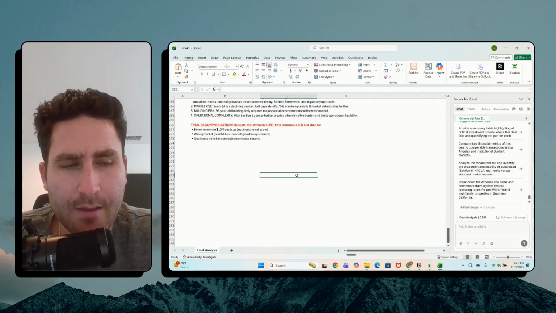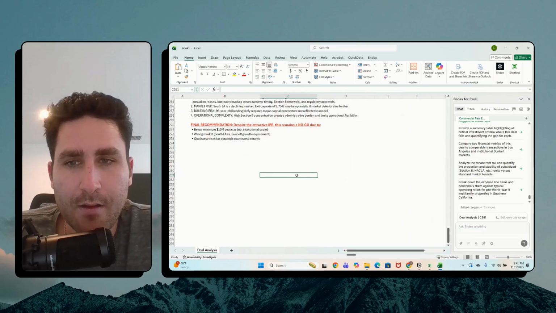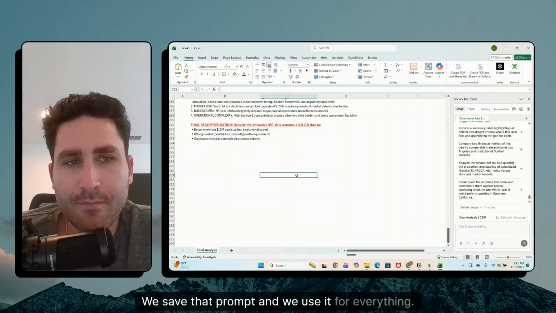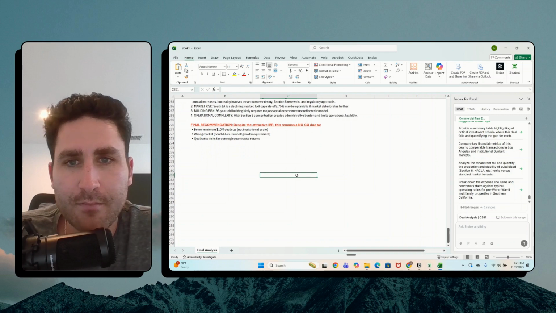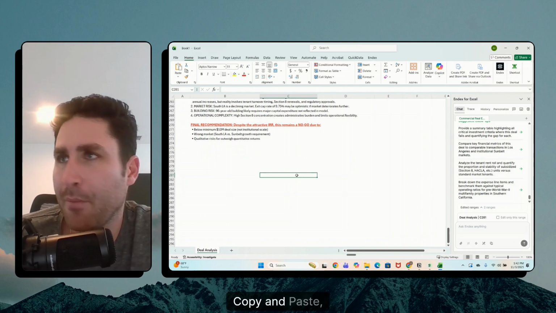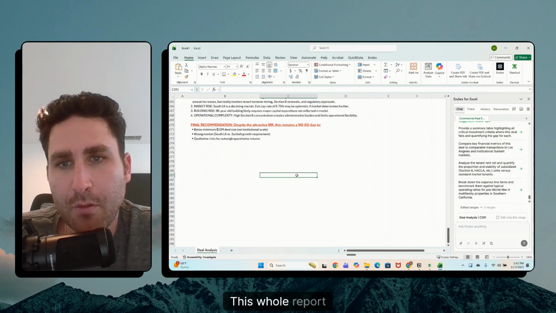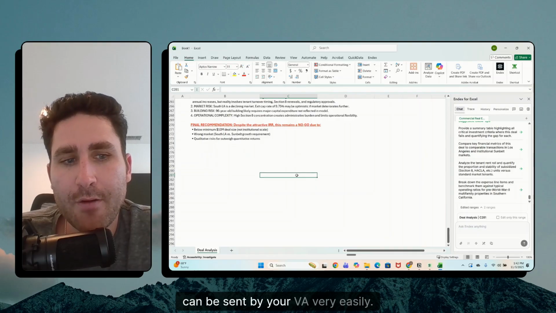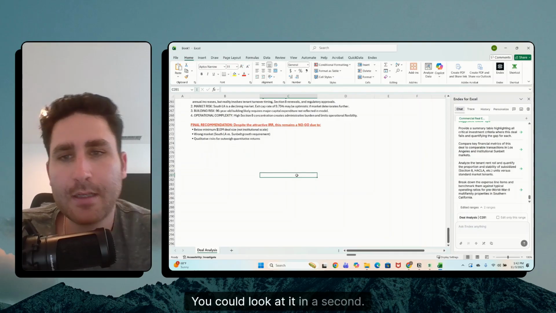So easy to do that. You can have anybody do that. We save that prompt and we use it for everything. I mean, and then it's just a drag and drop, copy and paste, drag and drop, copy and paste. This whole report can be sent by your VA very easily. You could look at it in a second.